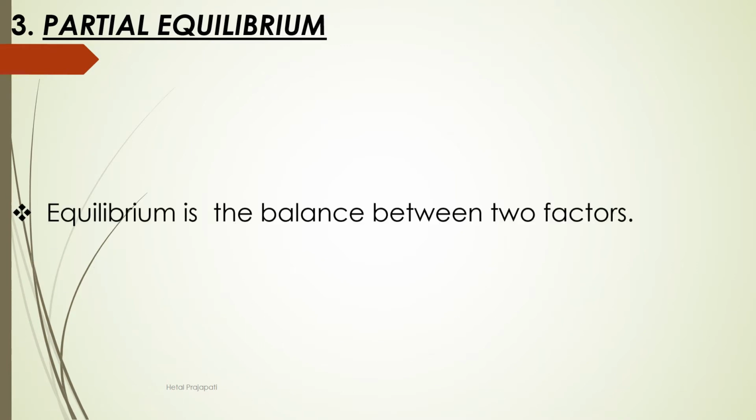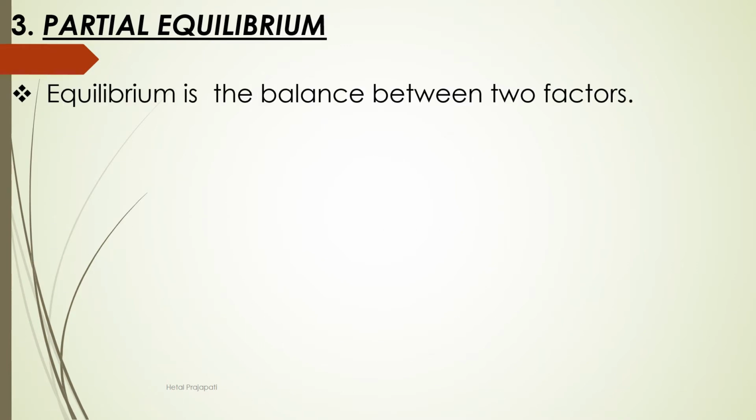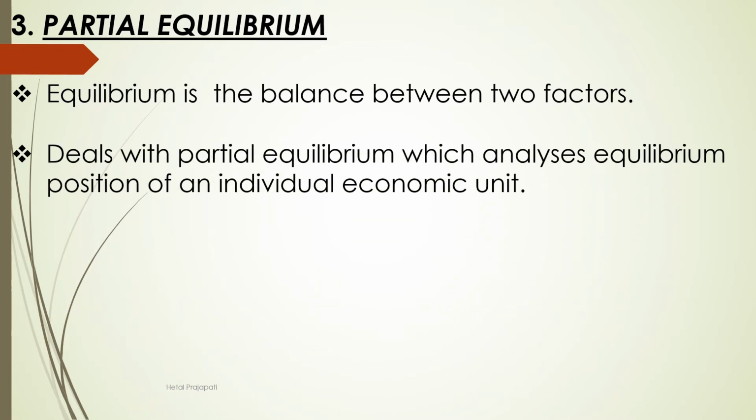Third point is partial equilibrium. Equilibrium is the balance between any two factors. Microeconomics deals with partial equilibrium, which analyzes the equilibrium position of an individual economic unit.